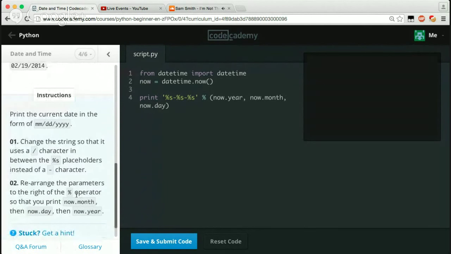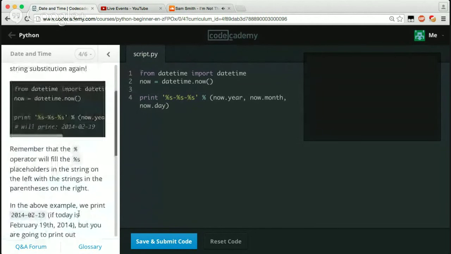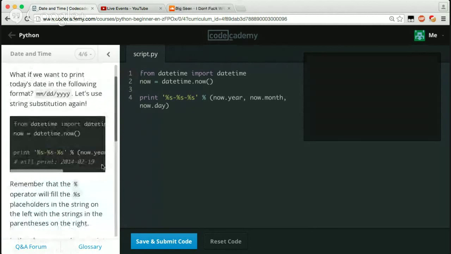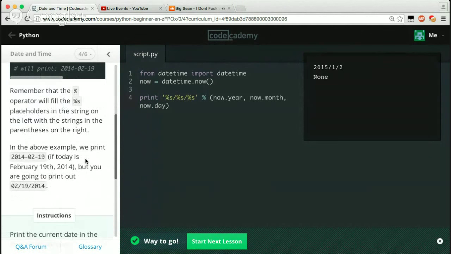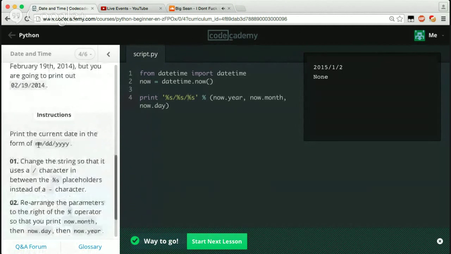Okay. Rearrange the parameters to the right of the percent operator so that you will now print now.month, then now.day, then now.year. Okay, cool. So pretty much we just got this, and then we just gotta do it like this and like this. 2015 1 2. Cool, we got it. And then we got year, month, day, which really it wants month.